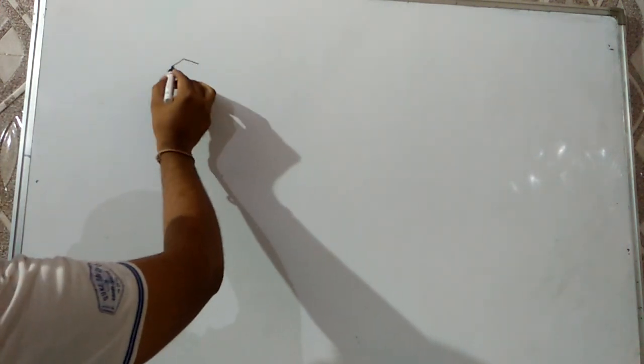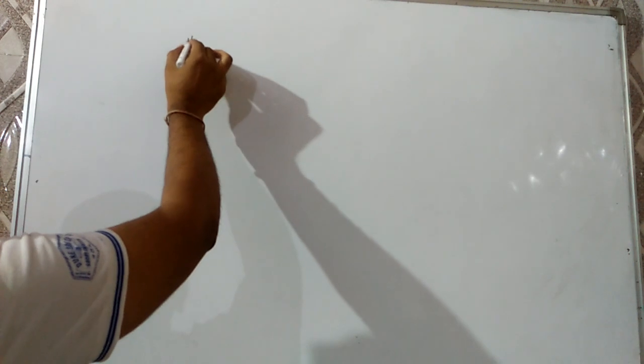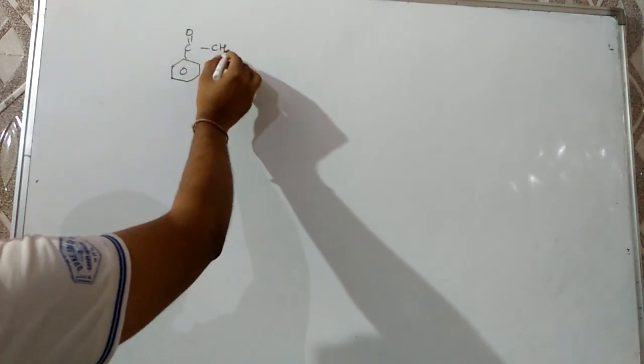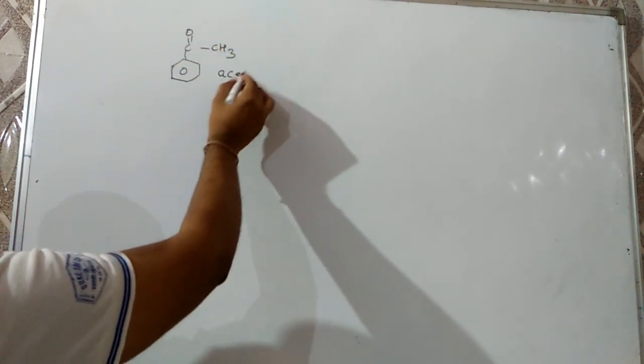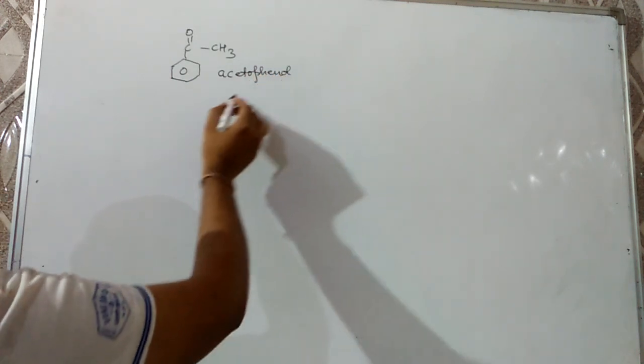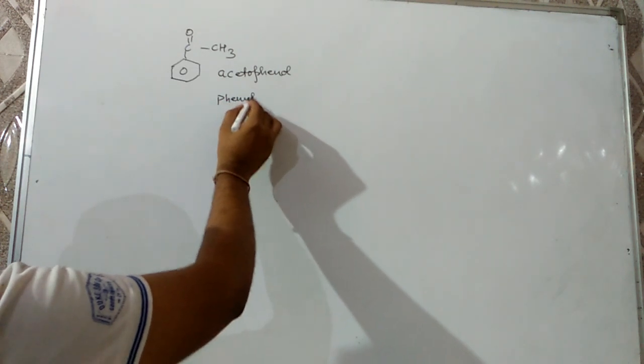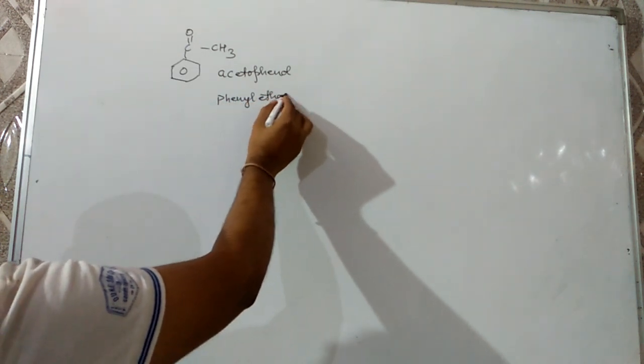Next, aromatic ketones. Generally, two are very important. If benzene is having a COCH3 group, then the common name is acetophenone, and the IUPAC name will be phenylethanone.